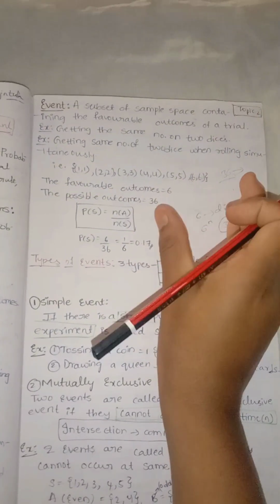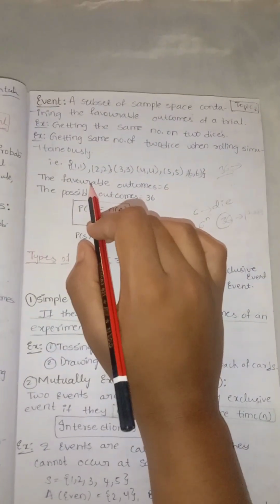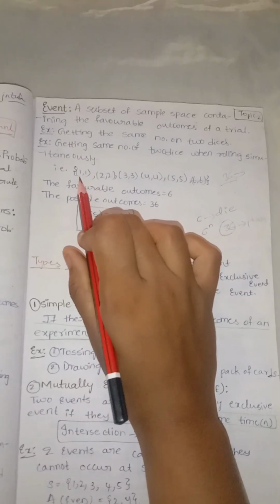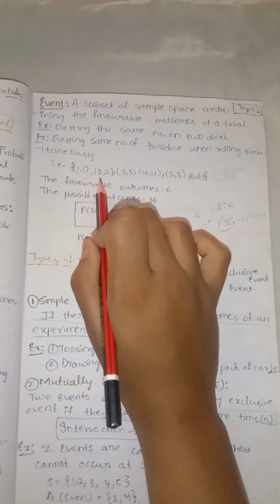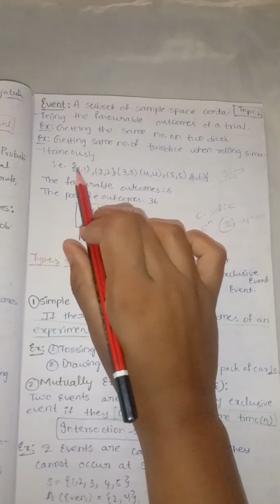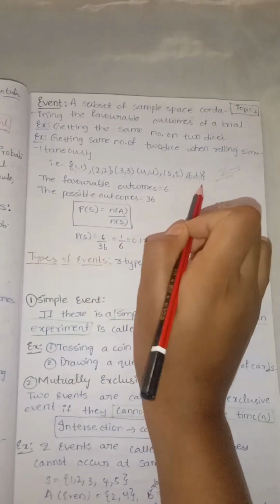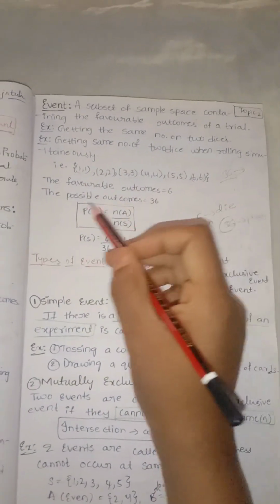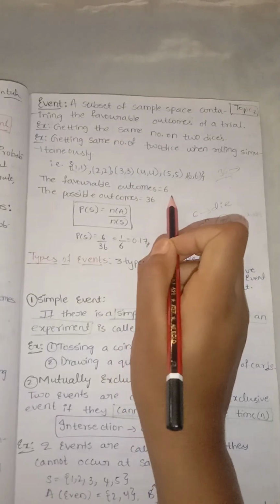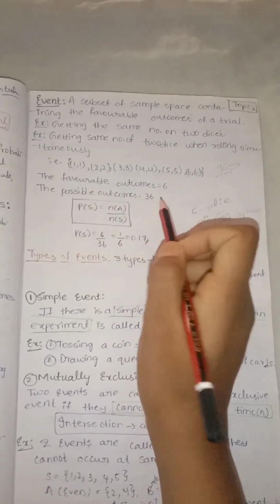We have 36 possibilities. In that, the same number on 2 dice means the same number coming on the first and second die: 1 1, 2 2, 3 3, 4 4, 5 5, 6 6. These are the 6 possibilities. These are the favorable outcomes, and the possible outcomes are 36.